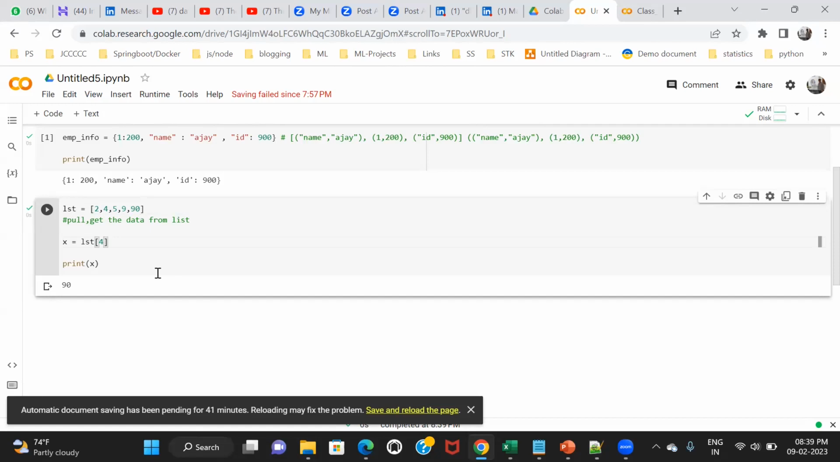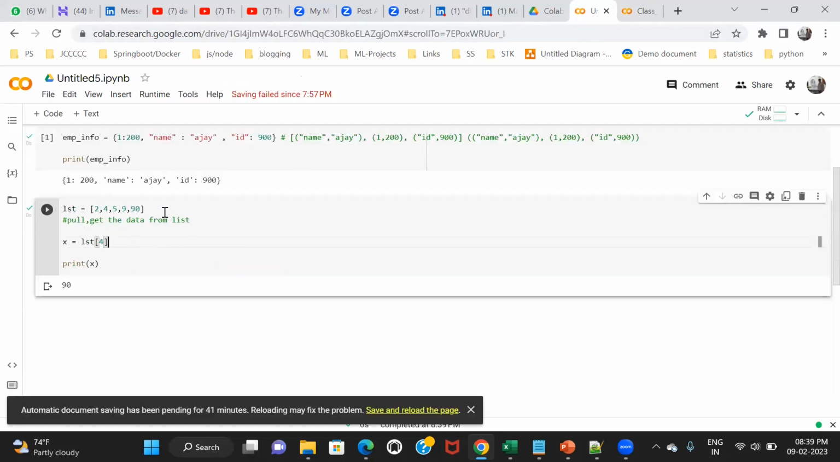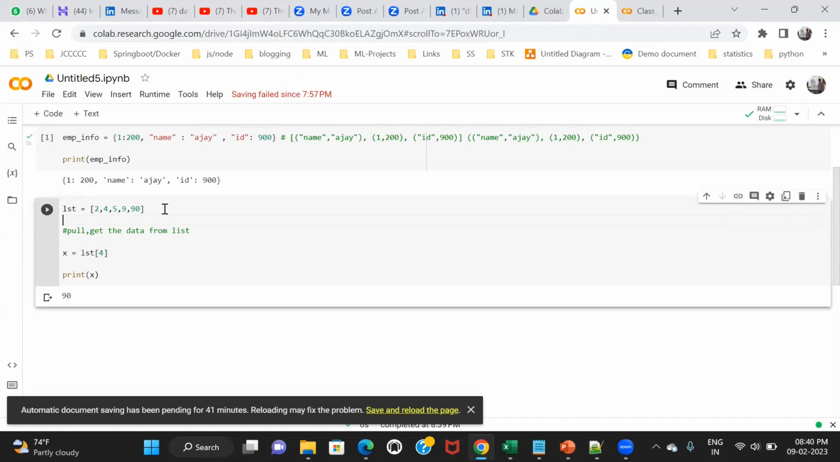Understood, sir. Okay, so this is called indexing. Now there are two approaches for indexing. One is called positive indexing, another is called negative indexing. Whatever you have learned so far is called positive indexing. In positive indexing, your elements start with the 0 index: 0, then 1, then 2, then 3, then 4. This is called positive indexing.